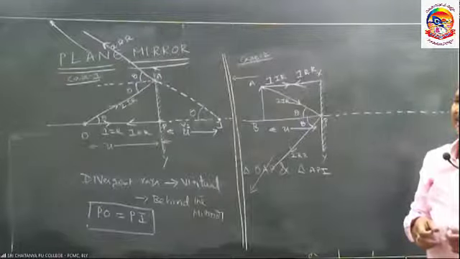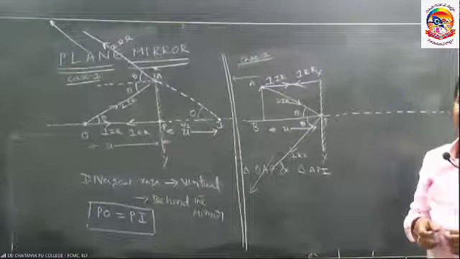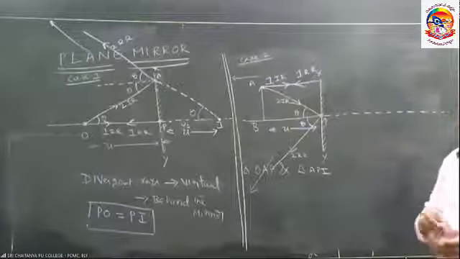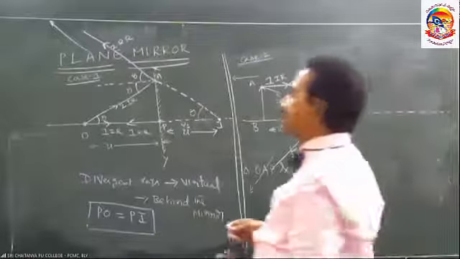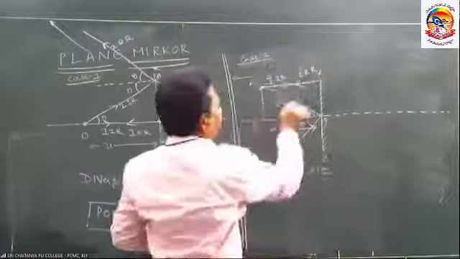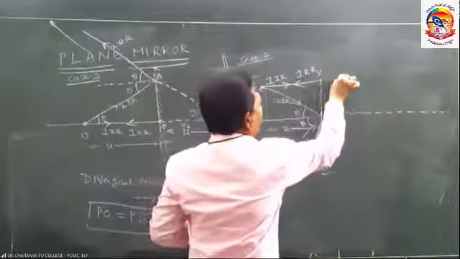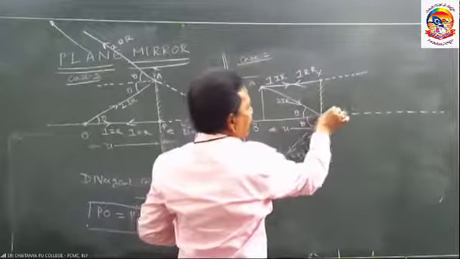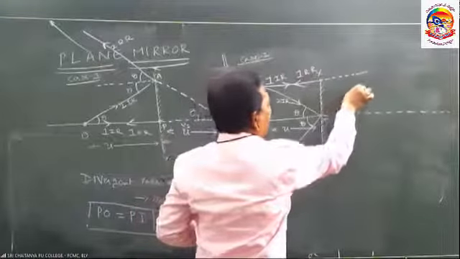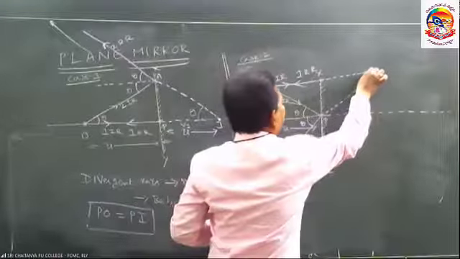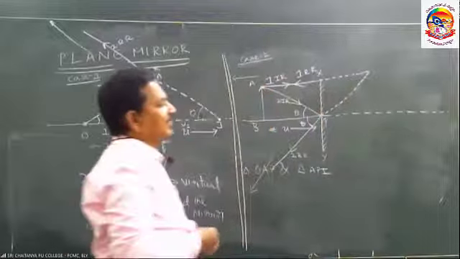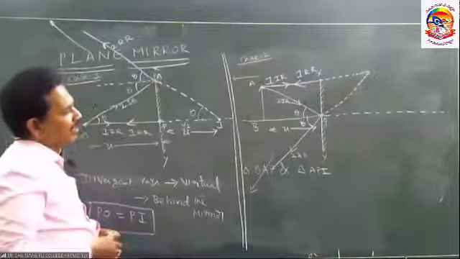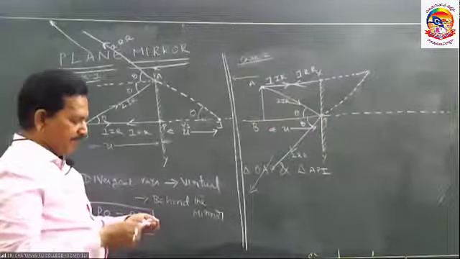Never meet. So not a convergent beam. I will extend the first and second light rays in the backward direction. They are going to meet. So these two are divergent beams.